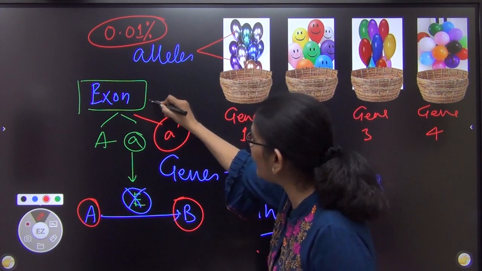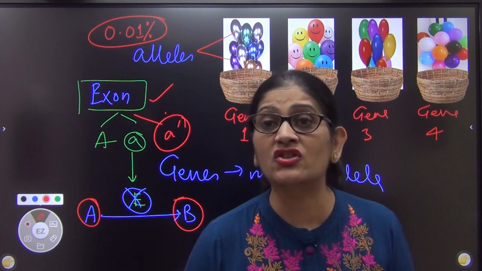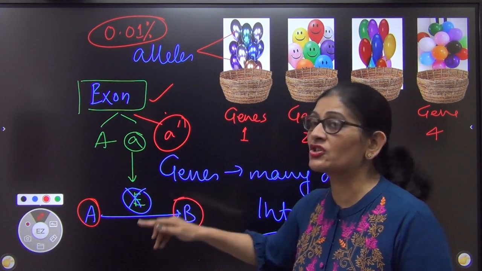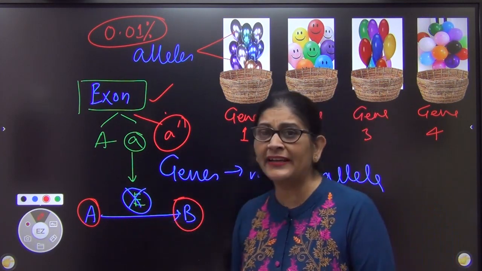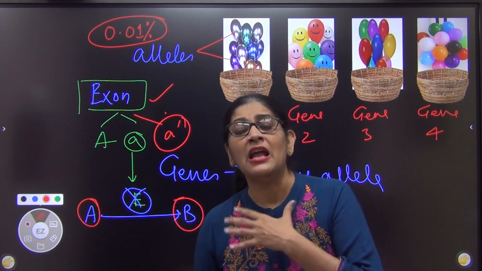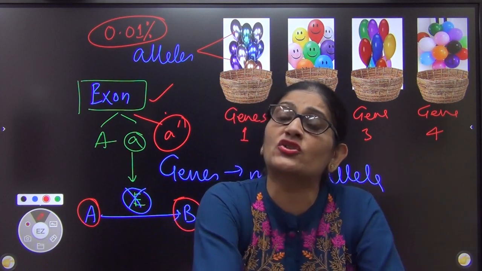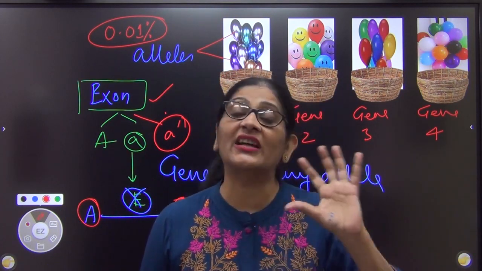Now exon में allele बनाना आसान नहीं है. Why? Because they are functional genes. Since they are functional genes, what will happen, if at all it gets mutated, the metabolic machinery of my body will somehow get affected, and this may lead to severe diseases in me. Maybe I will die and I will not even survive. जब हम survive ही नहीं करेंगे तो जीन को हम पास कैसे करेंगे? इसीलिए exons में normally allele ज़्यादा नहीं पाए जाते.